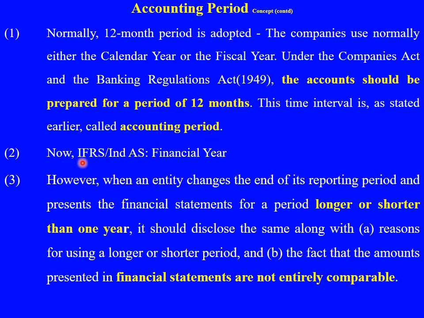However, International Financial Reporting Standards and Ind AS now call this accounting period the financial year. So the company prepares its financial statements for a period of 12 months. However, when the company changes its reporting period and prepares its books of account for more than 12 months or less than 12 months, then they have to disclose the reason for it along with their financial statements. That is the concept of accounting period.